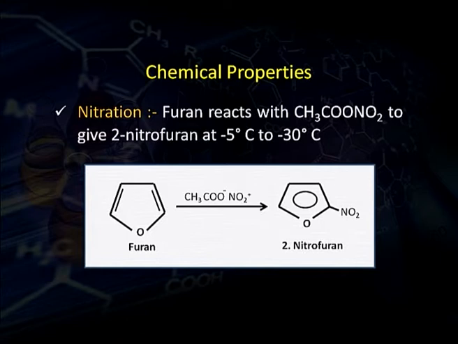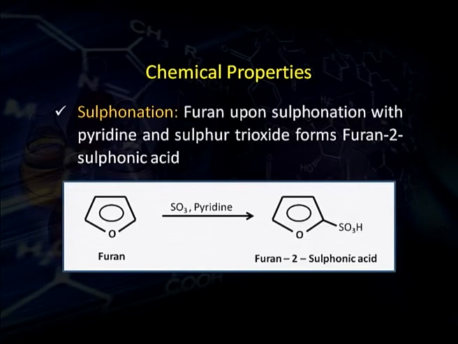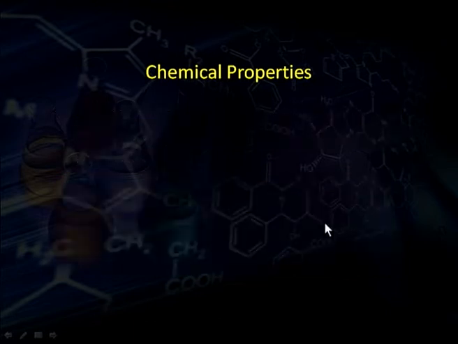The reaction may be done using acetic acid and potassium nitrate or nitroacetate. The nitro group gets attached to position 2. Sulfonation can also not be done by concentrated sulfuric acid; rather, we use sulfur trioxide and pyridine. As you can see in this reaction, when sulfur trioxide and pyridine react with furan, the sulfonic acid group gets attached to the 2 position and furan 2-sulfonic acid is obtained.